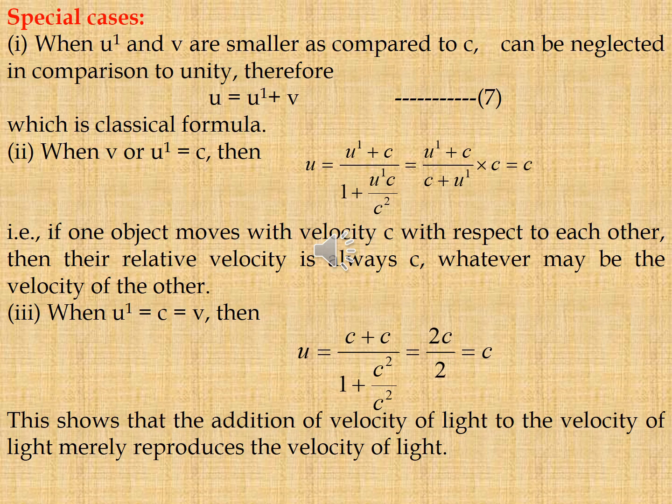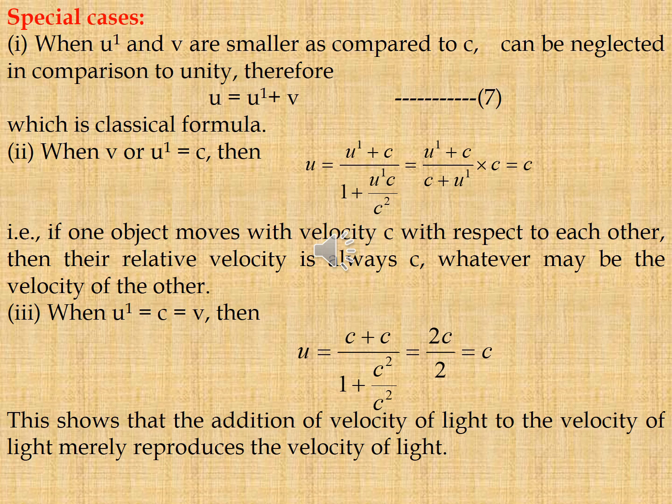Special cases. First one, when u dash and v are small as compared to c, u dash v by c square can be neglected in comparison to unity. Therefore, u is equal to u dash plus v, which represents the classical formula. Second case, when u or u dash is equal to c, that is, if an object moves with velocity c with respect to one frame, then its velocity is always c, whatever may be the velocity of the other. So that is u is equal to c.